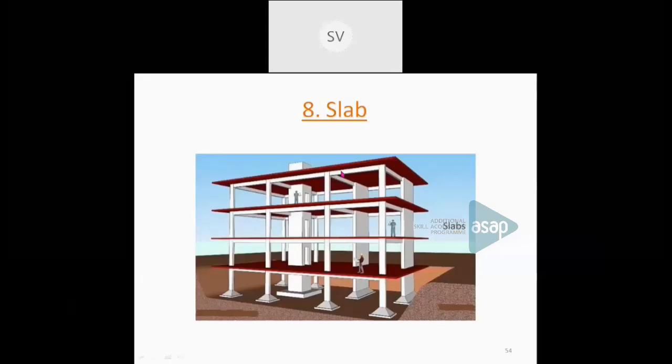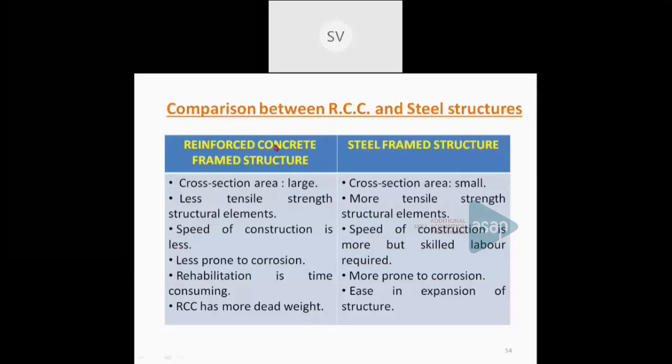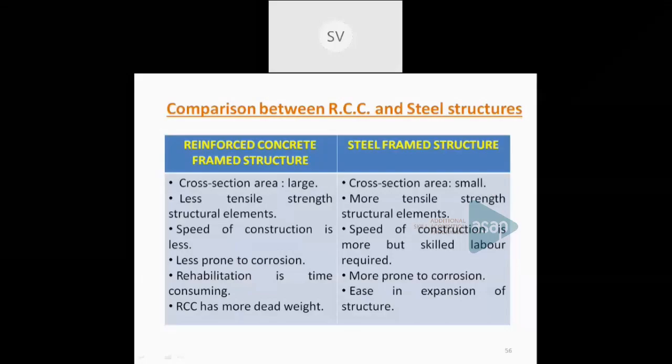So now you know the difference between a reinforced concrete structure and a steel structure. These are the main differences, and both have advantages as well as disadvantages. When you take a reinforced concrete framed structure, the cross-sectional area will be large. That means when you take any member, whether it is a beam or a column or a slab, we have to increase the size of the member depending upon the load to be transferred. But when you consider a steel framed structure, the same weight can be taken by elements with less cross-sectional area by using rolled steel sections.